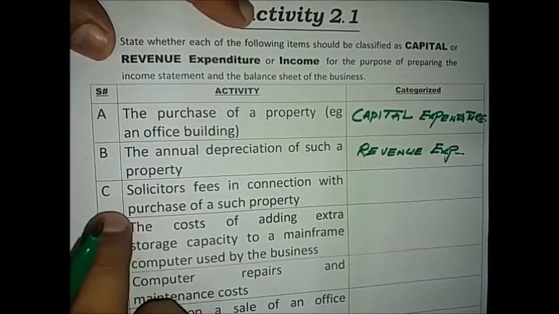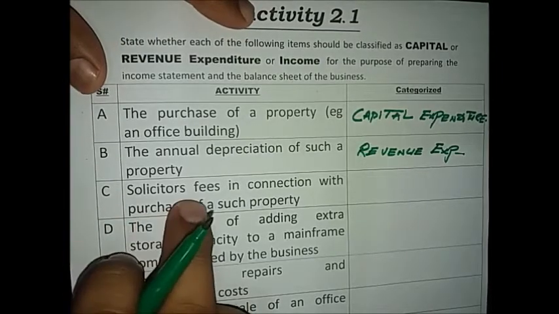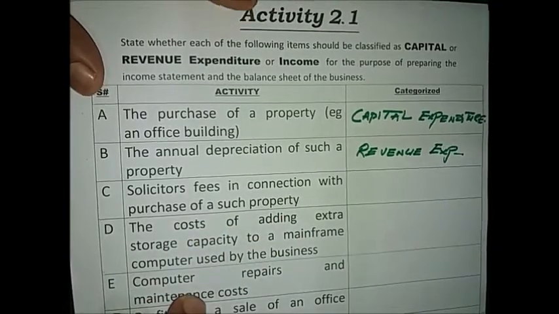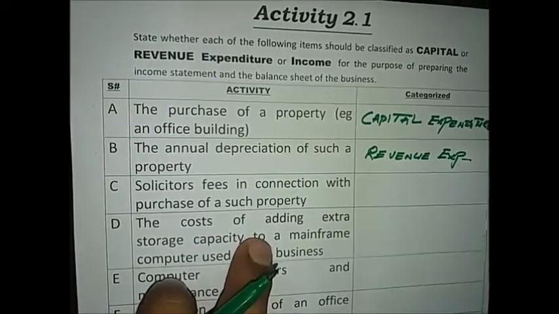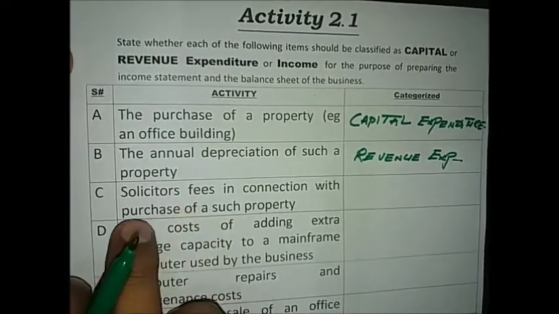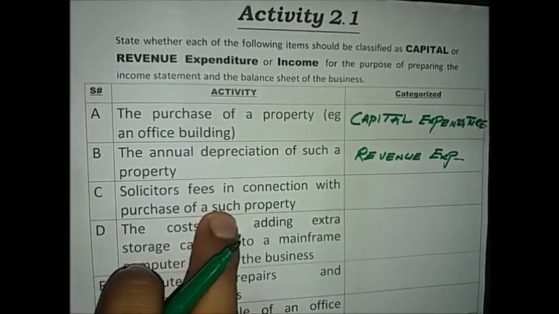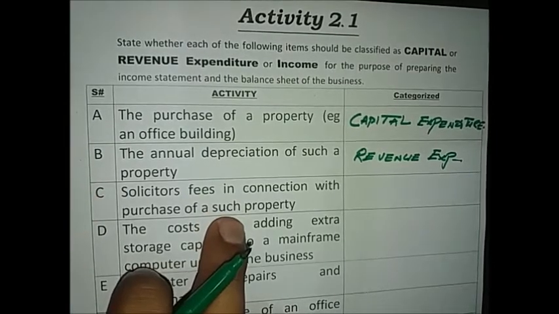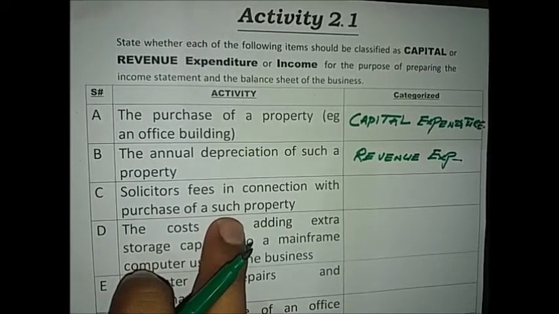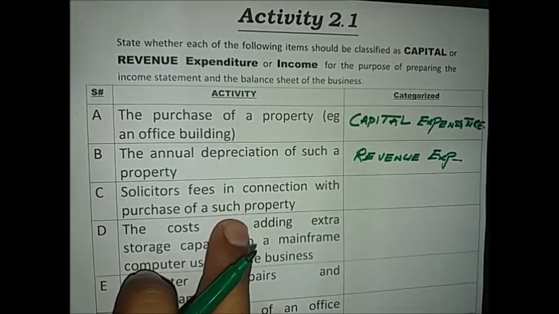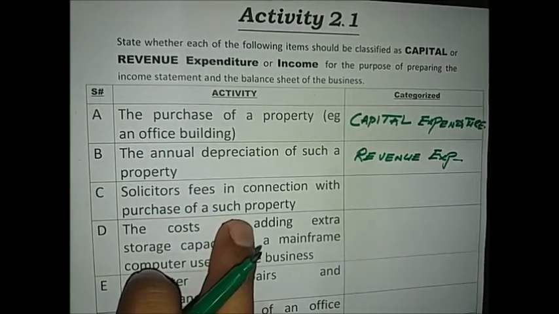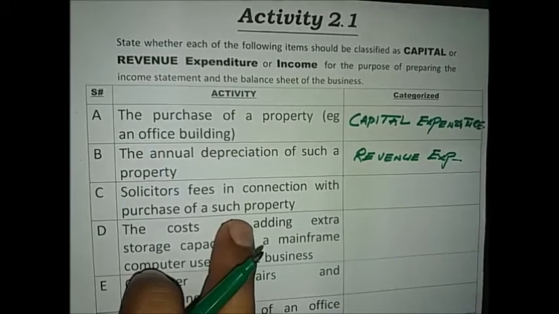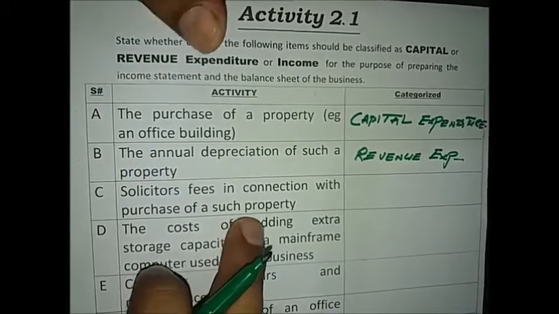Now, in column C, the solicitor's fees in connection with the purchase of such property. Solicitor's fees are legal fees paid with the purchase of a property. Every legal fee associated with the purchase of a property may be added to the purchase price, and it is classified as capital expenditure.